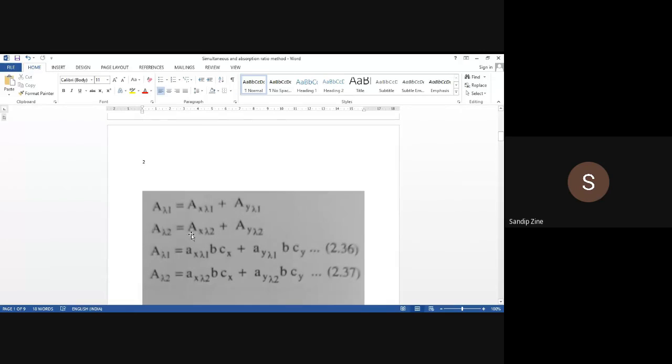Now, will you convert this equation into the form A equals abc? For example, A of X at lambda 1.